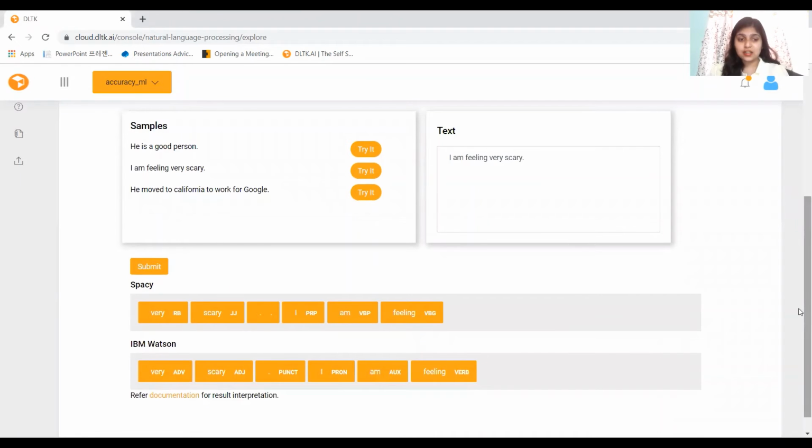The output is as follows. In the case of spaCy, very is shown as adverb and scary as adjective, followed by I is determined as personal pronoun and am as verb, feeling as a verb. Similarly, in the case of IBM Watson, very is shown as an adverb and scary is determined as adjective, followed by I as a pronoun, am as an auxiliary verb, which we also call a helping verb, and feeling is shown as a verb.